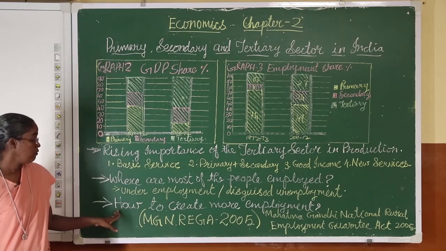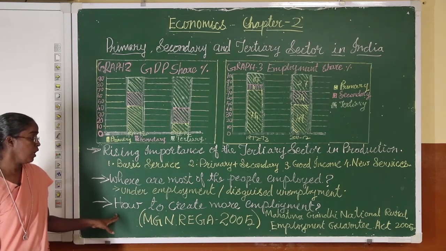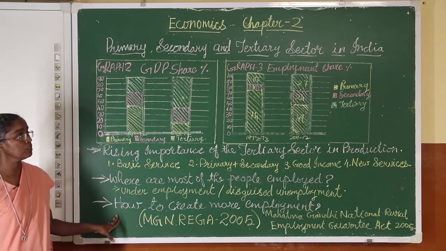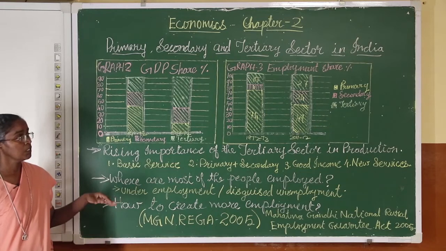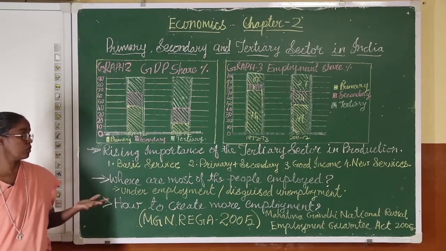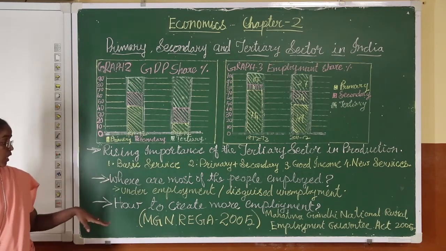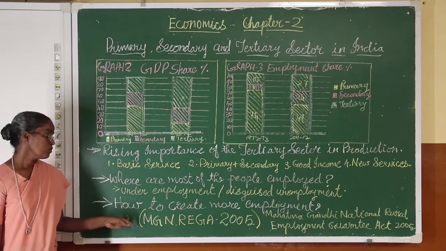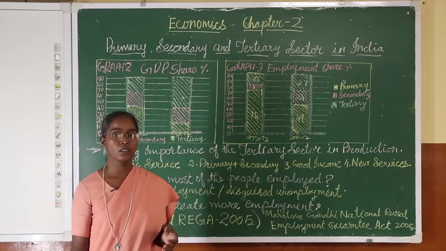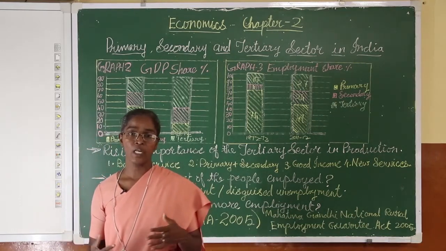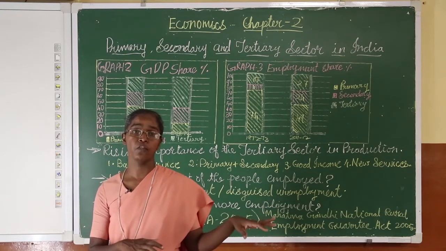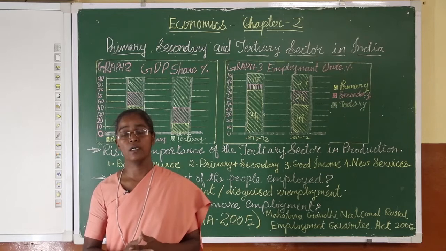Okay, now we go to the next topic, that is how to create more employment. Now we know the tertiary sector and secondary sector have created employment, but it has to be more than what they have done in past years. To create more employment, what are some of the steps that can be taken? We have learned the example of the farmer Lakshmi. They are fully depending on the monsoon for their agriculture.